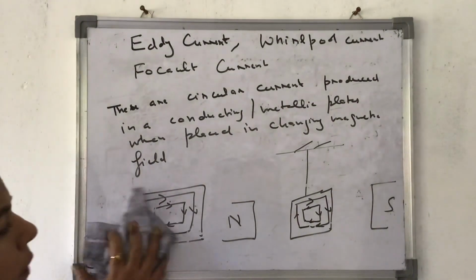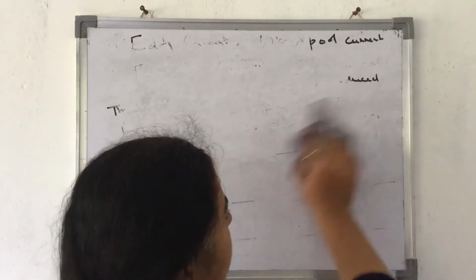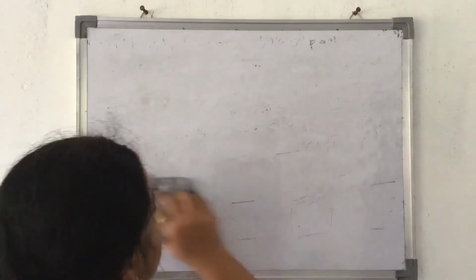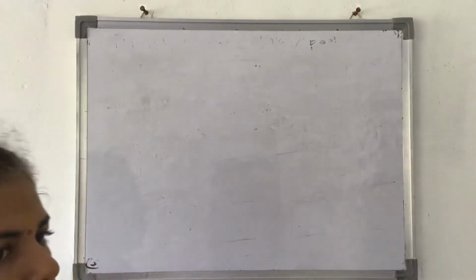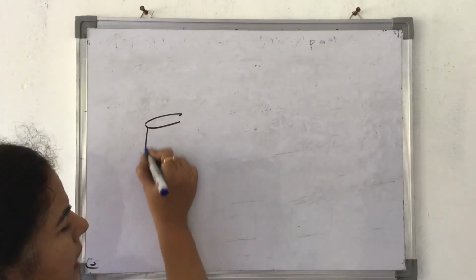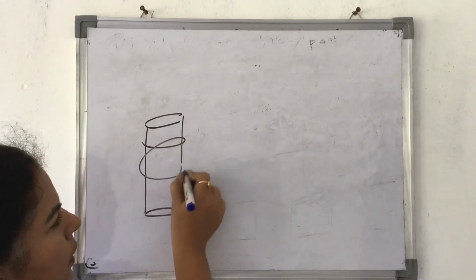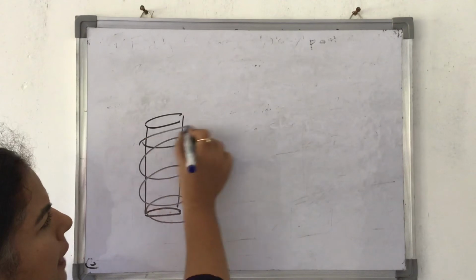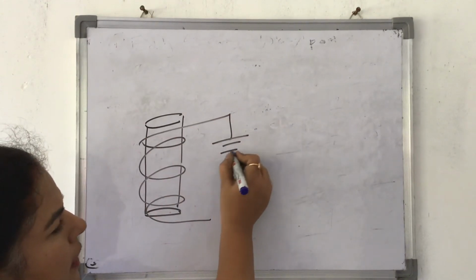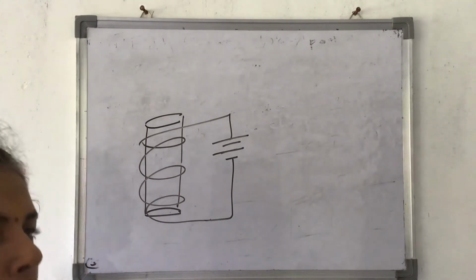So let's discuss a few advantages through a few activities also. You know what is a solenoid? In a solenoid, if we take a cardboard or any such plastic box, and we just coil a wire around it, and I connect it to a battery, this becomes my current carrying solenoid, which behaves like a magnet.